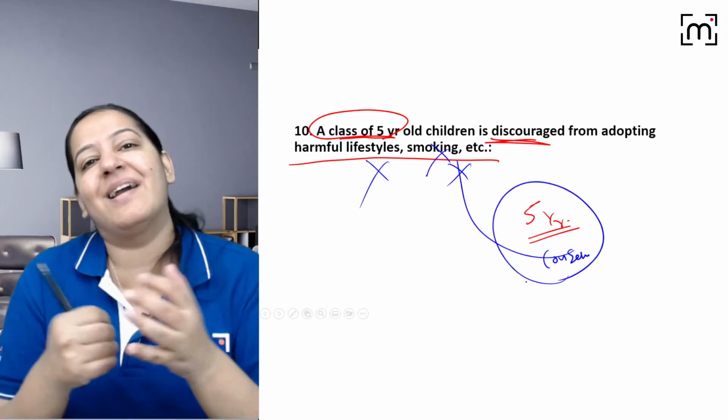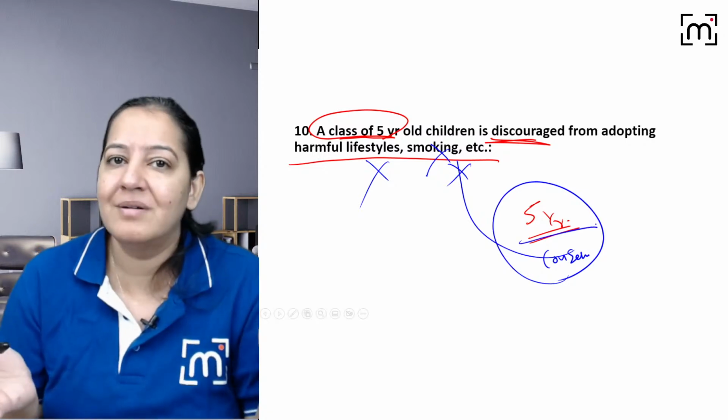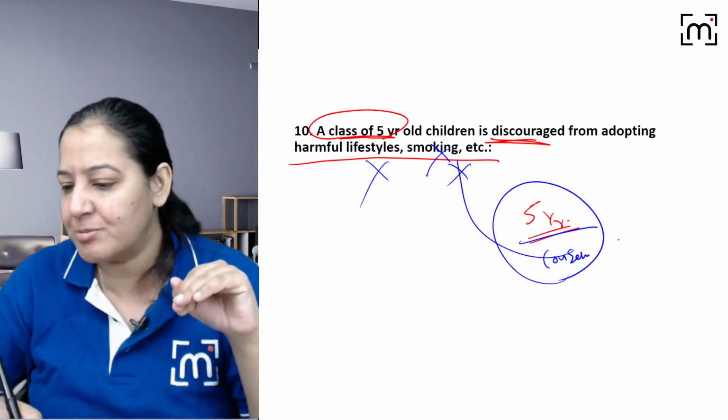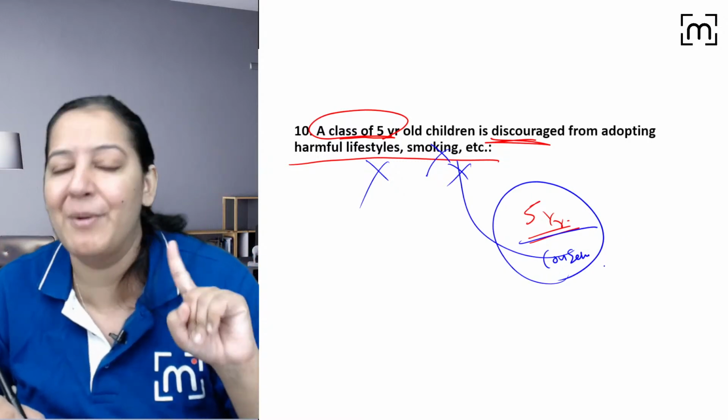So what basically am I doing? This 5-year child does not smoke. So before the emergence of the risk factor, I am eliminating it. So it is primordial. Yes. No, it's not primary, Rakesh. No, it's not primary. This one is primordial.